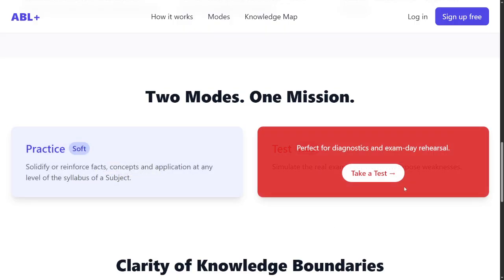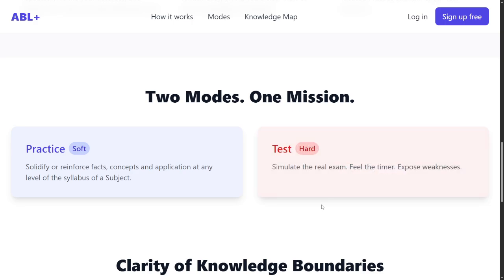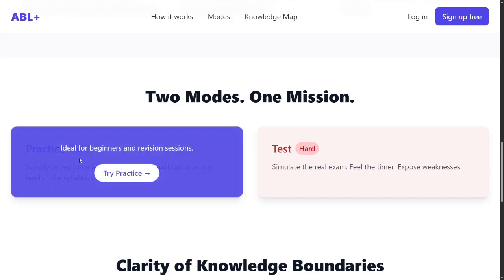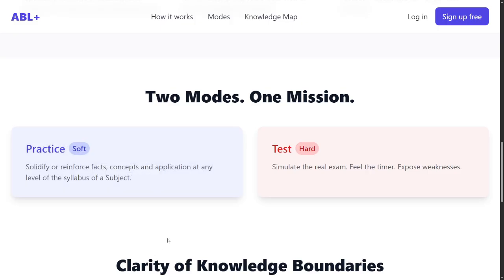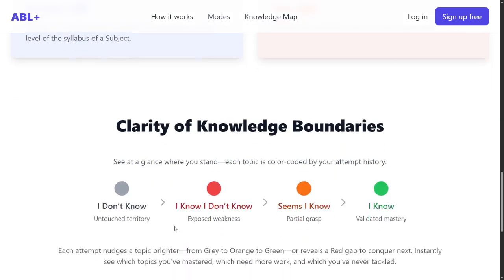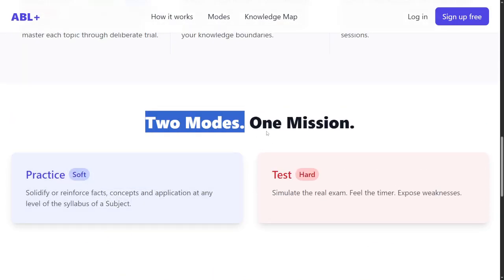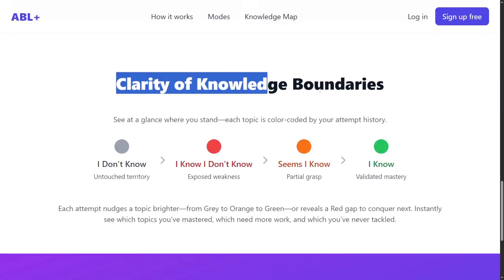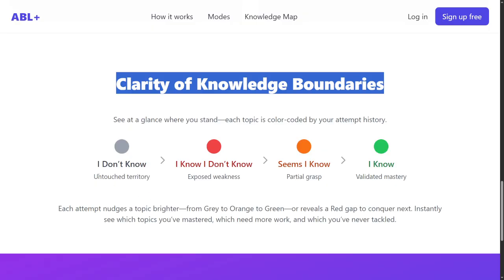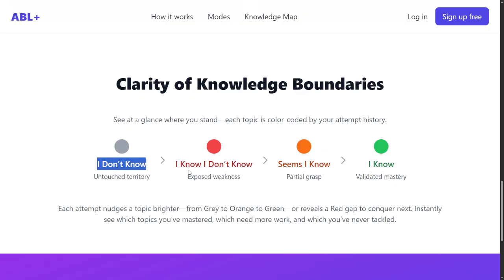Now there is another mode, the test mode. It's a hard mode in the sense that it simulates the real examination, makes you feel the time pressure and exposes your weaknesses. So it's a hard indicator, whereas practice is a soft indicator of your mastery level and clarity level. So there are two modes and there is one mission. And what is that mission? That mission is clarity of knowledge, right? You must know what you don't know, what you seem to know, and what you know exactly. These are the points through which you must know your subjects.